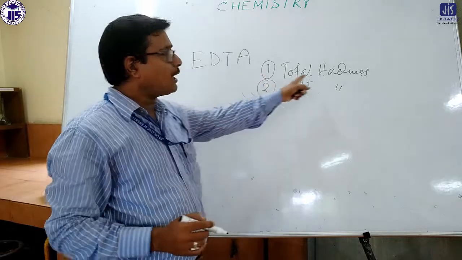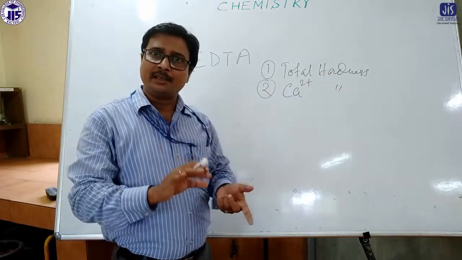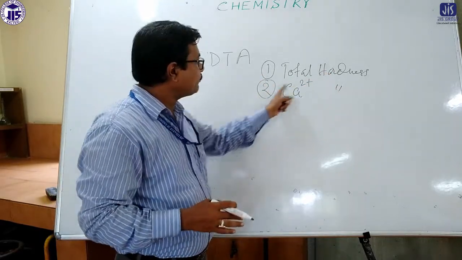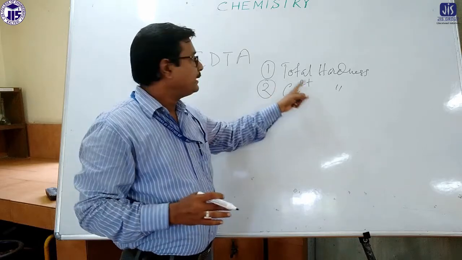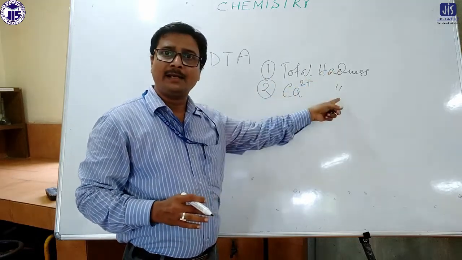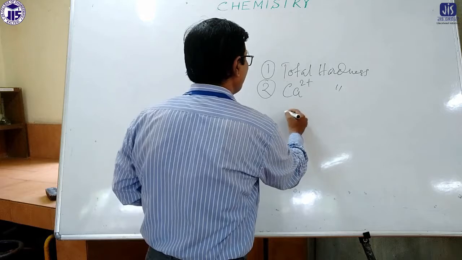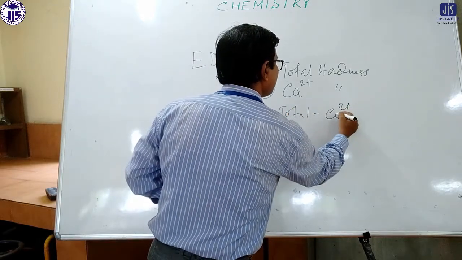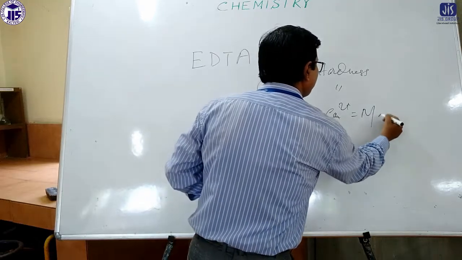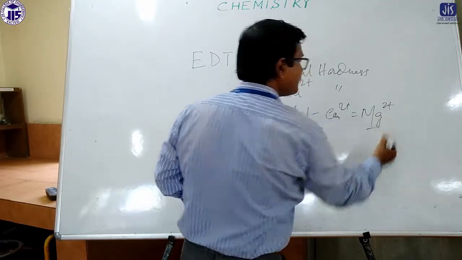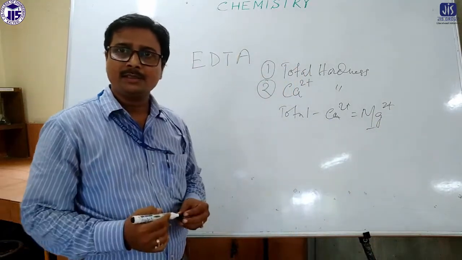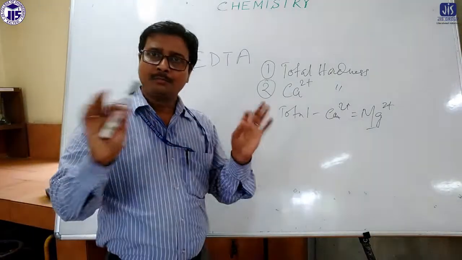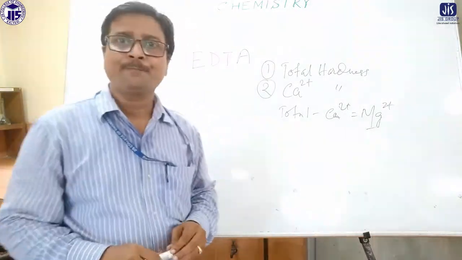Total hardness means calcium plus magnesium. In the second step we determine calcium hardness. If we know total hardness and calcium hardness, we can very easily find the magnesium hardness as total minus calcium hardness. It's very easy. We will discuss the procedure later.